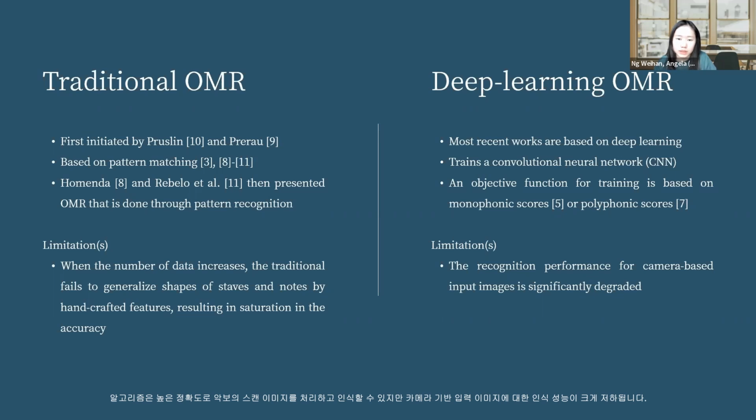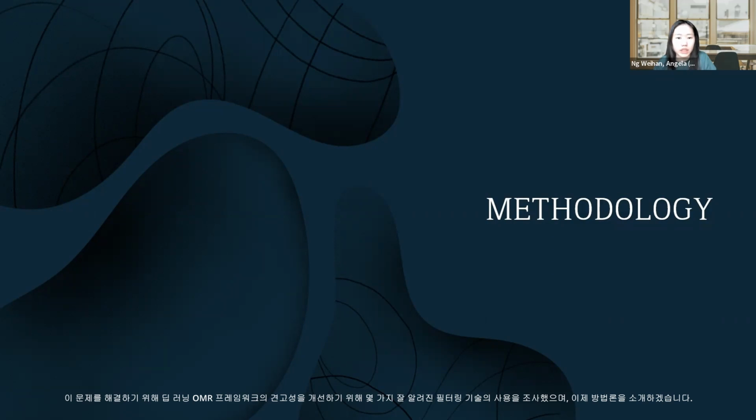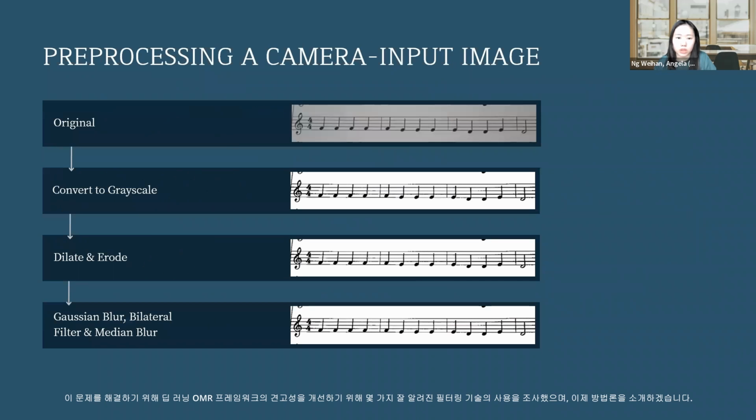The algorithms can process and recognize scanned images or sheet music with a high level of accuracy. However, the recognition performance for camera-based inputs is significantly degraded. Most especially for the TF-deep OMR algorithm, learning an end-to-end mapping without pre-processing steps degrades the performance of the algorithm. To address this problem, we investigate the use of a few well-known filtering techniques to improve the robustness of a deep learning OMR framework, and I will now introduce the methodology.